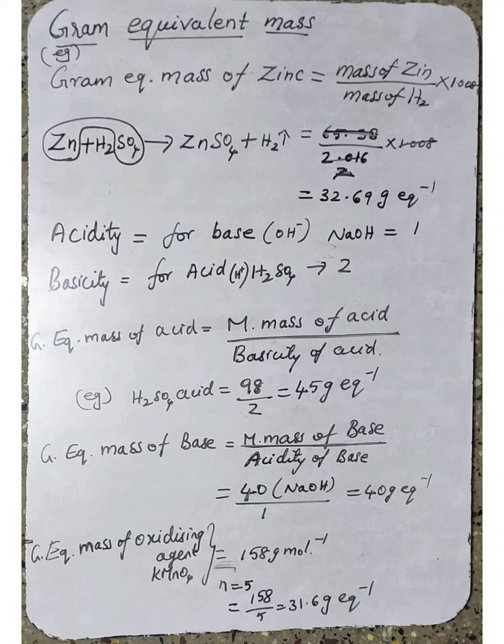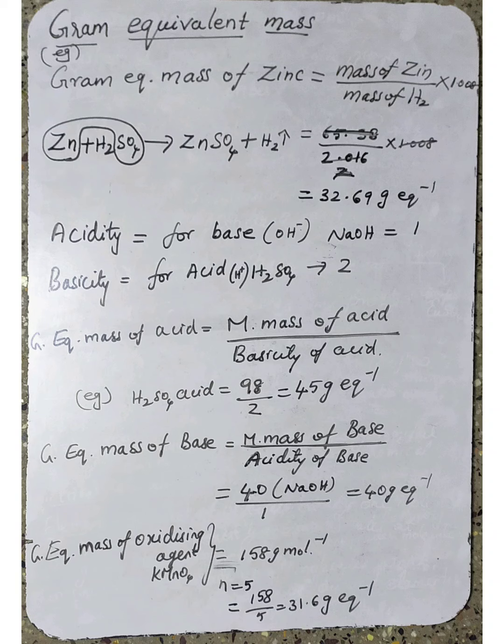Understood? Next, in the same way, how to calculate the gram equivalent mass of an oxidizing agent. The gram equivalent mass of an oxidizing agent is defined as the number of moles of electrons gained or lost by 1 mole of the reagent during the redox reaction. So during the redox reaction, how many moles of electrons are gained or lost by 1 mole of the reagent.